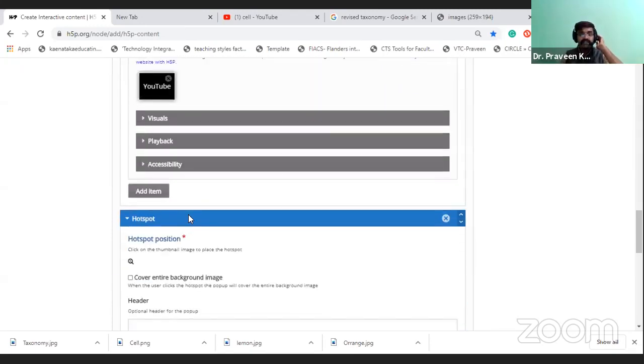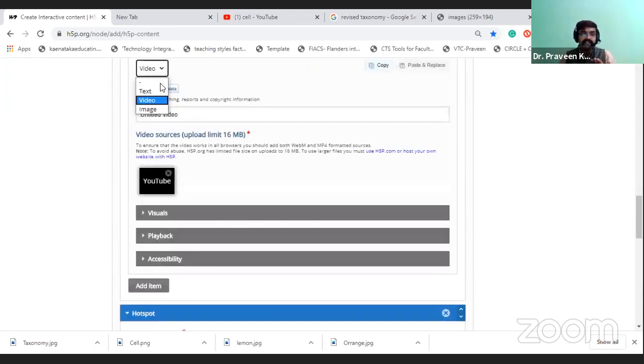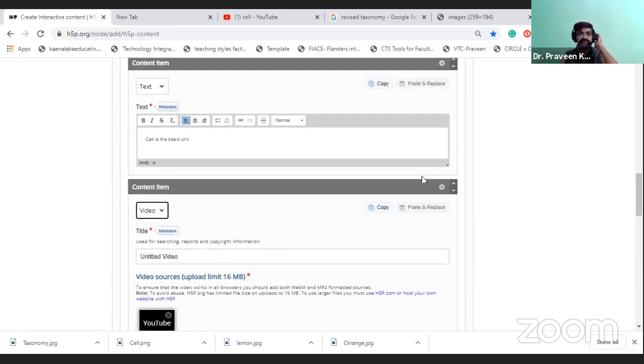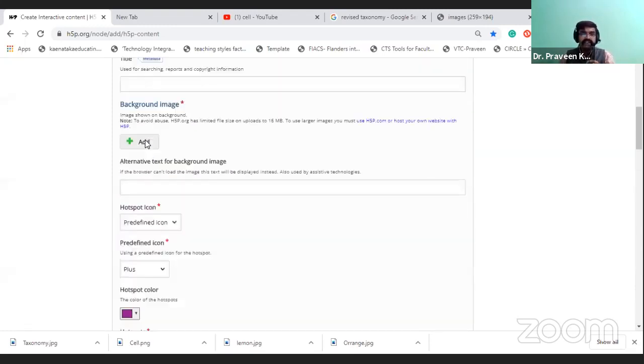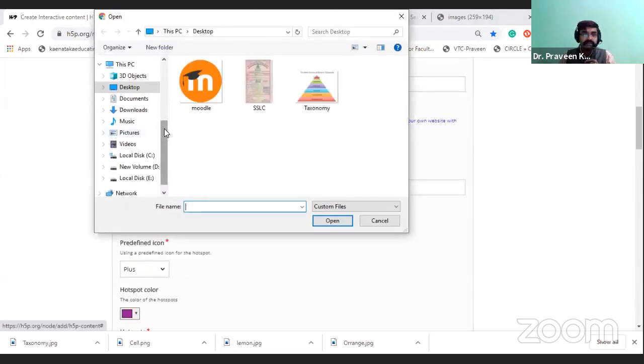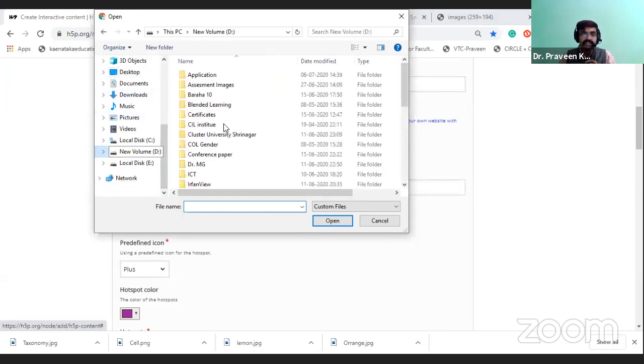Then if you want to add any other items like image and other things, definitely you can add the image also. So then you have to go with add the image, background image. So here I have selected some of the images for information.